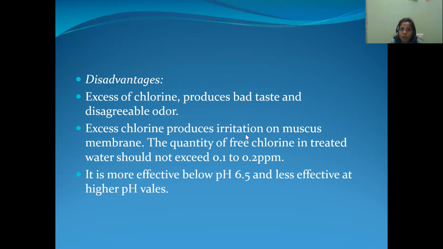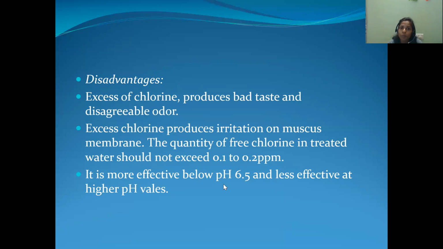And excess chlorine produces irritation on mucous membrane, which is present in the throat. Yes, when the chlorine concentration increases in the drinking water, it irritates the throat. So it is irritating the mucous membrane which is present in the throat. So the quantity of chlorine in treated water should not exceed 0.1 to 0.2 ppm. So how about the chlorine content? Chlorine content must be 0.1 to 0.2 ppm. It should not exceed. That means it should not be more than 0.2 ppm in the drinking water.